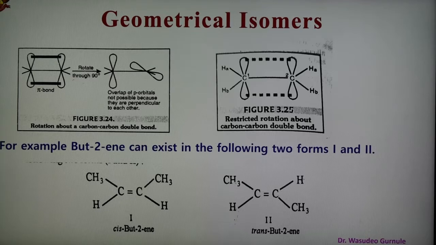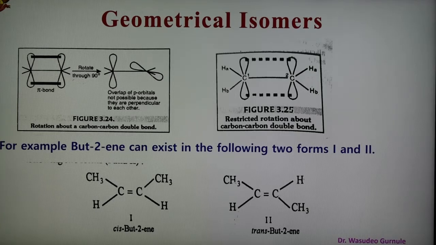If one of the carbon atoms of the double bond is now rotated with respect to the other, the p orbitals will no longer overlap, and therefore the pi bond should break. But breaking the pi bond requires some amount of energy, which is not provided by the collision of molecules at room temperature. Therefore the rotation about a carbon-carbon double bond is not free but is strongly hindered or restricted. In other words, the pi bond prevents free rotation of the carbon atoms of the double bond with respect to each other.